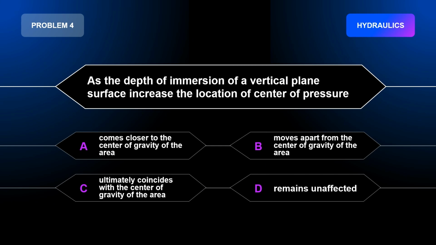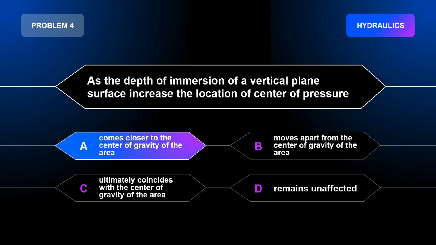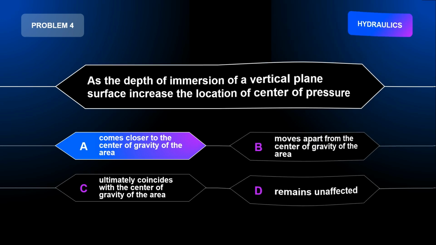Problem number 4. As the depth of immersion of a vertical plane surface increases, the location of center of pressure A. Comes closer to the center of gravity of the area. B. Moves apart from the center of gravity of the area. C. Ultimately coincides with the center of gravity of the area. D. Remains unaffected. The correct answer is letter A. Comes closer to the center of gravity of the area.